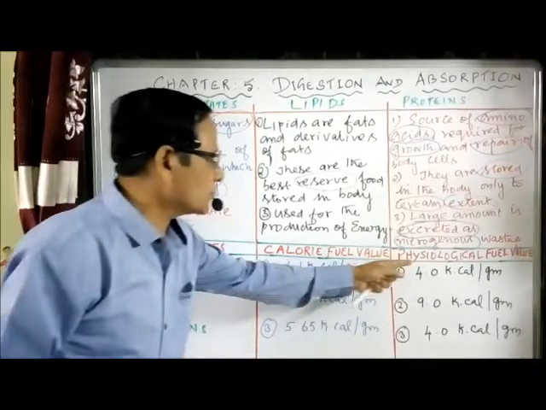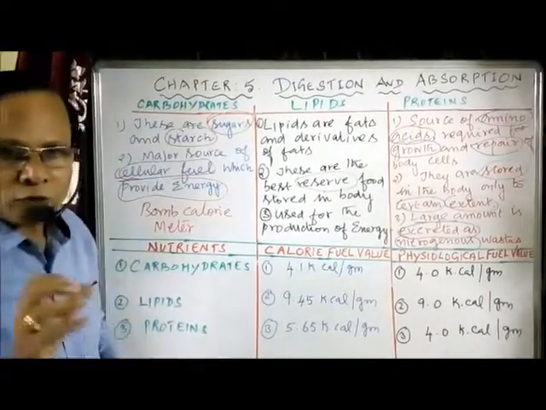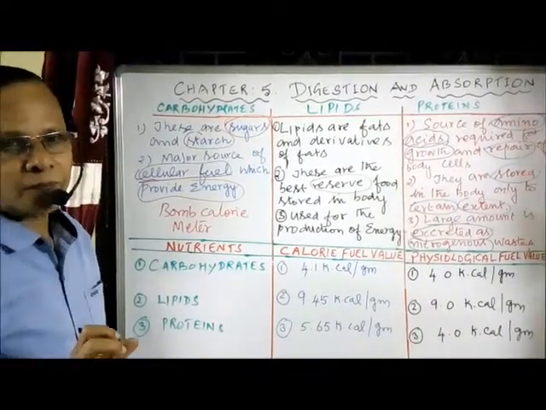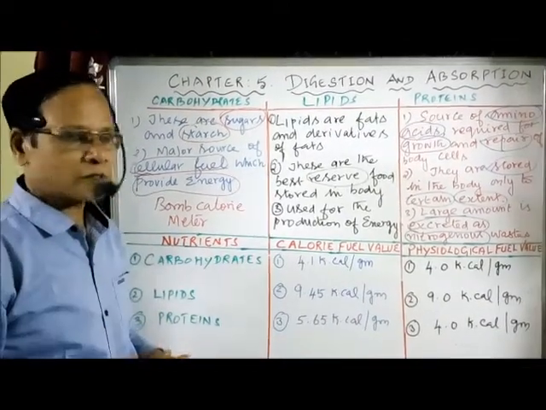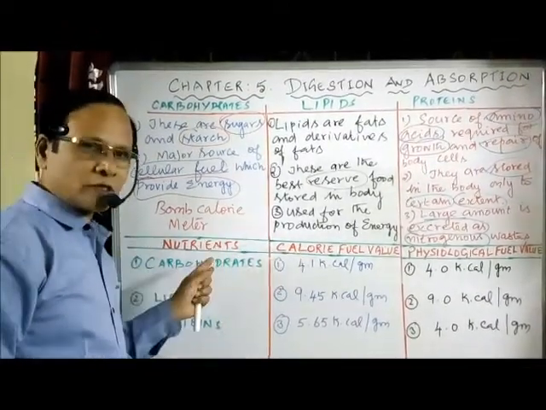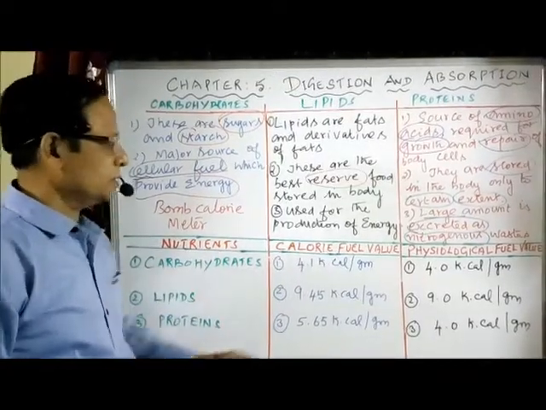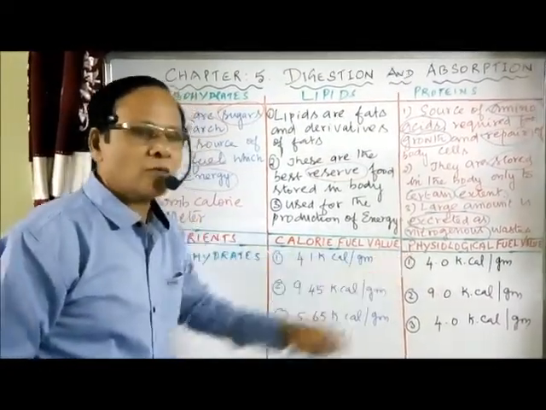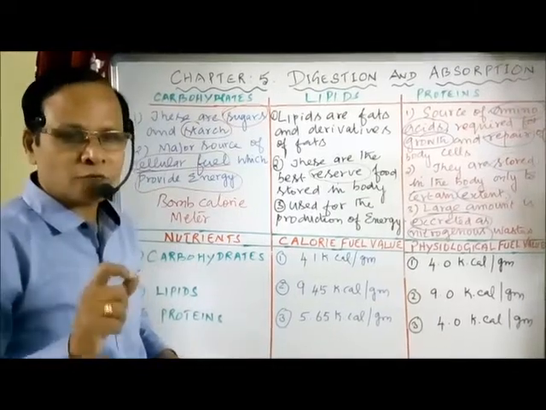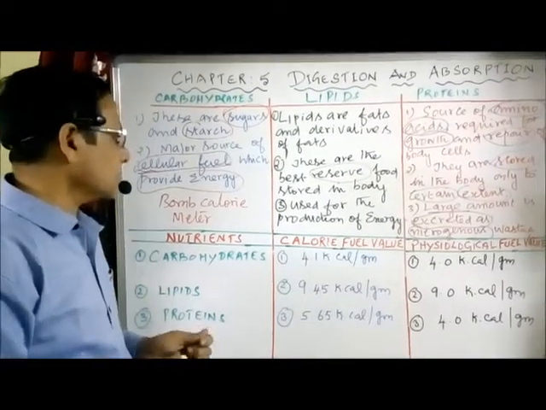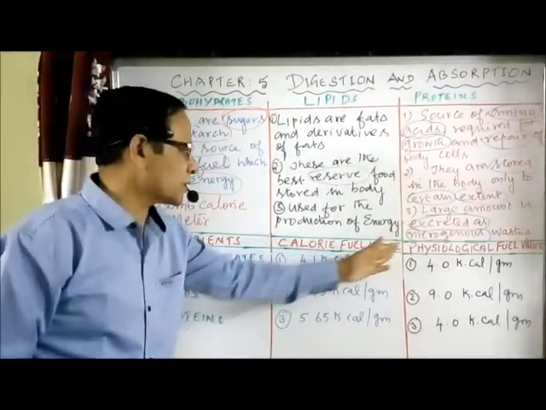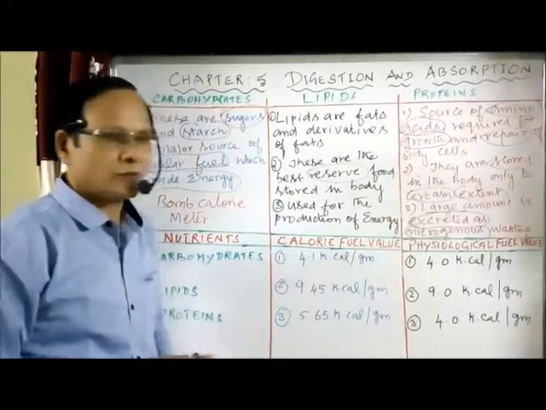What is physiological fuel value? The actual amount of energy released in a living cell by the oxidation of 1 gram of any food substance. So this is outside the body in a bomb calorimeter. This is inside the body: how much energy is released by the same 1 gram of food substance in a living cell. Accordingly, we have to make the difference between calorie value and physiological fuel value.